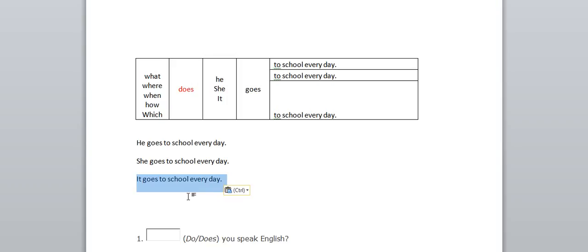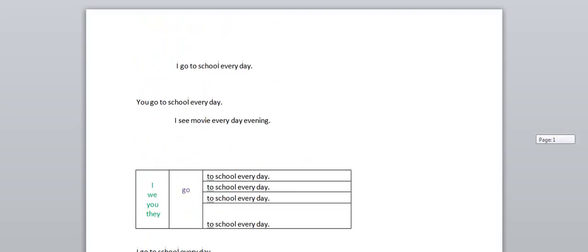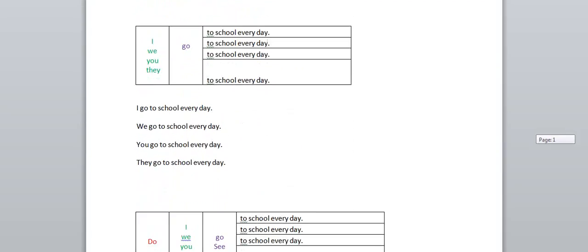Why do we write goes here? Because the subject is third person singular, we need to add s or es to the verb. There are some conditions for when to add s and when to add es. First we will complete our do exercise.